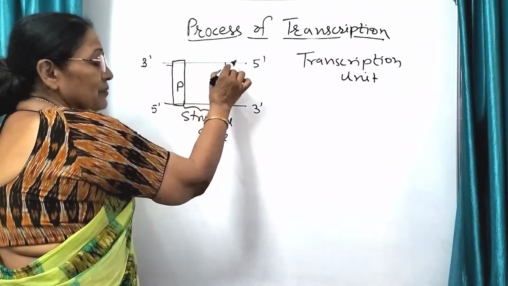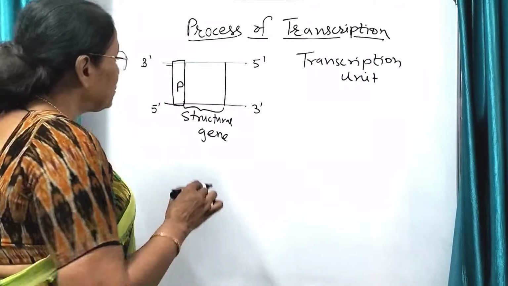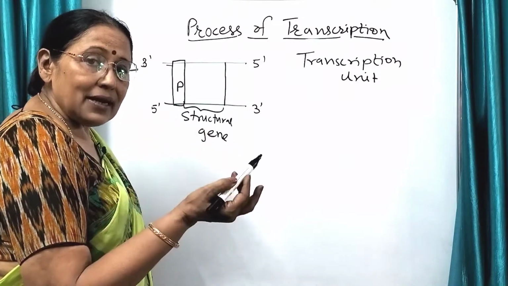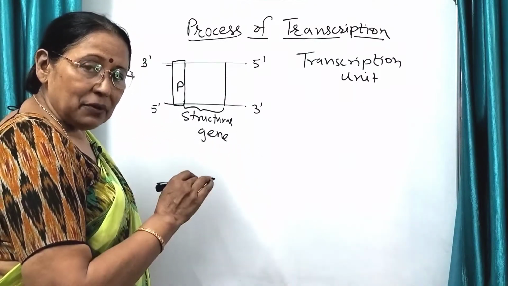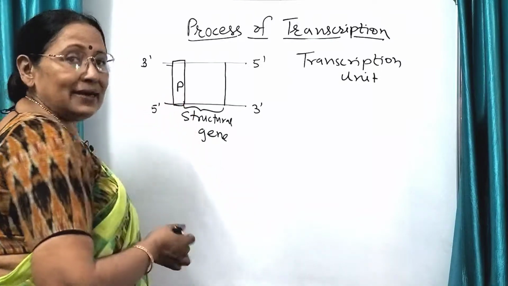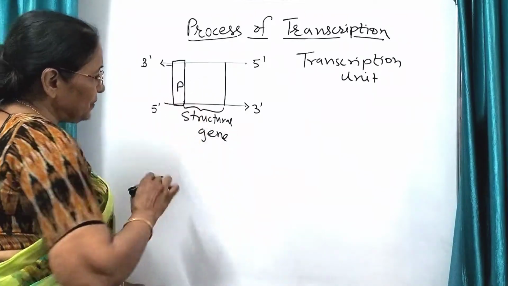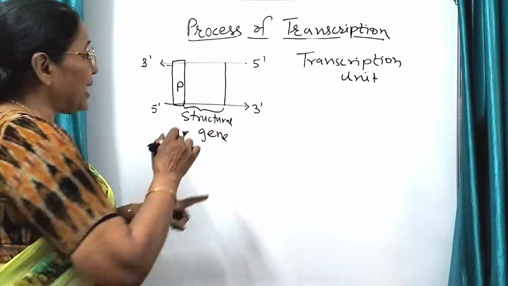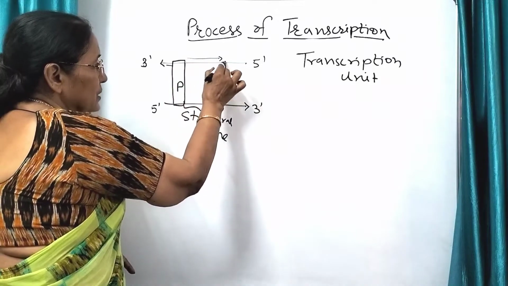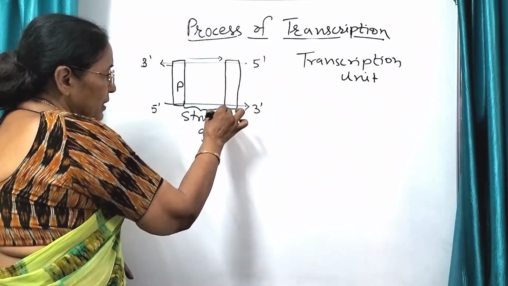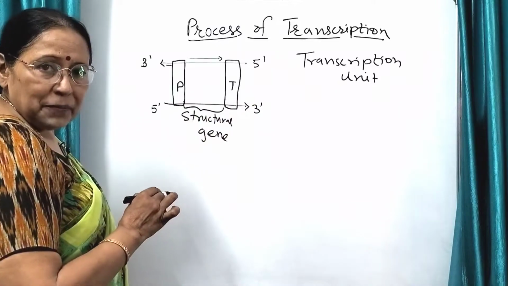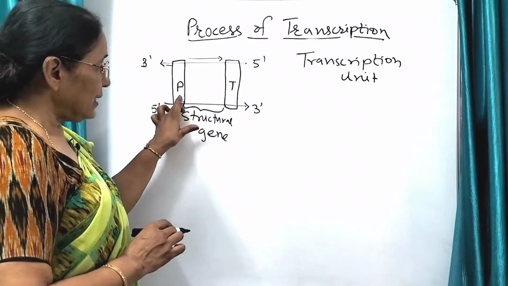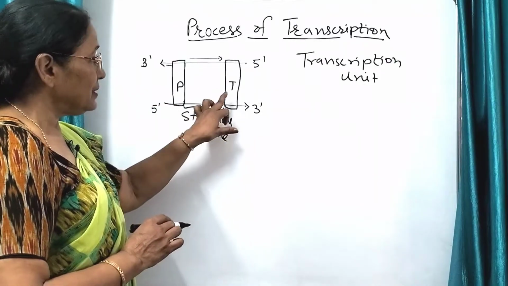Here all are DNA sequences of nitrogen bases. So it is also having a nitrogen base sequence which is recognized by the enzyme RNA polymerase and it attaches at this place. So now it will move, it has to copy the information in structural gene. So naturally it has to move in this direction and here there is terminator which says stop. So here the process of transcription stops. So this is promoter, this is structural gene and this is terminator.